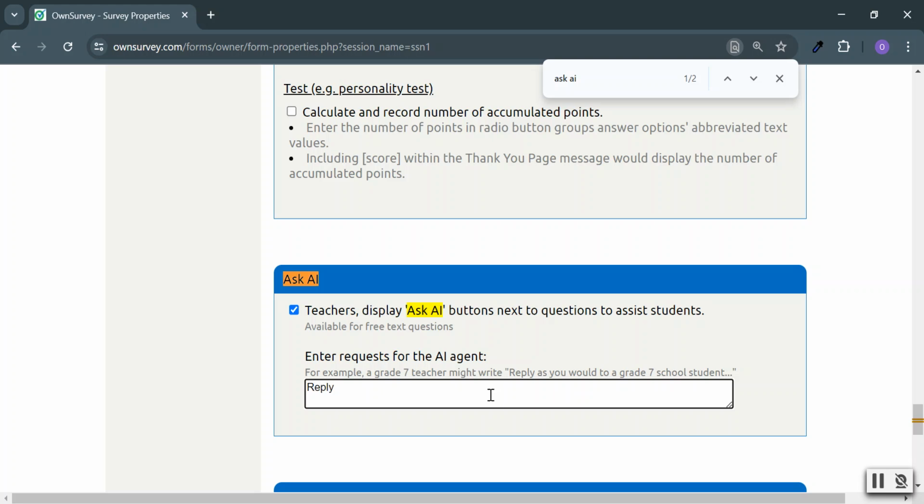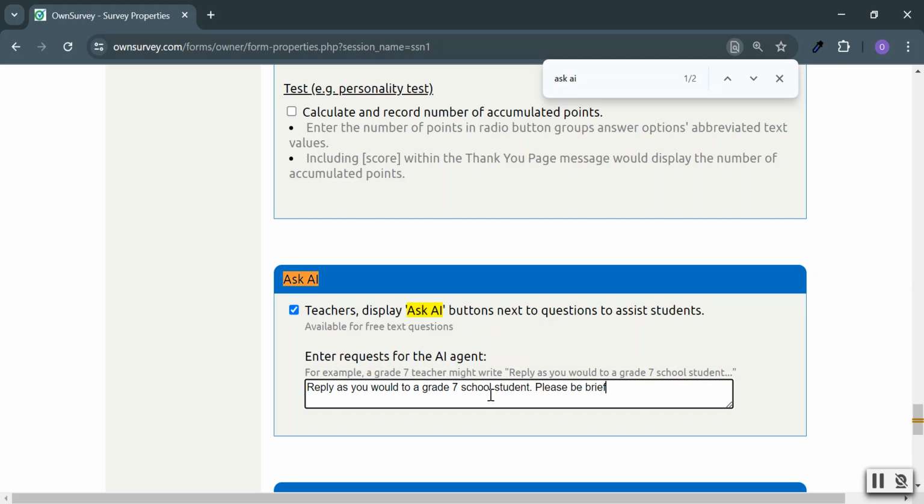Reply as you would to a grade 7 school student. I could write more information, please be brief.